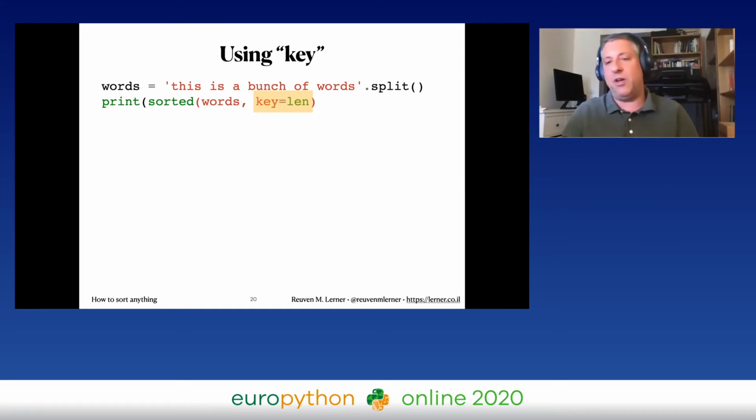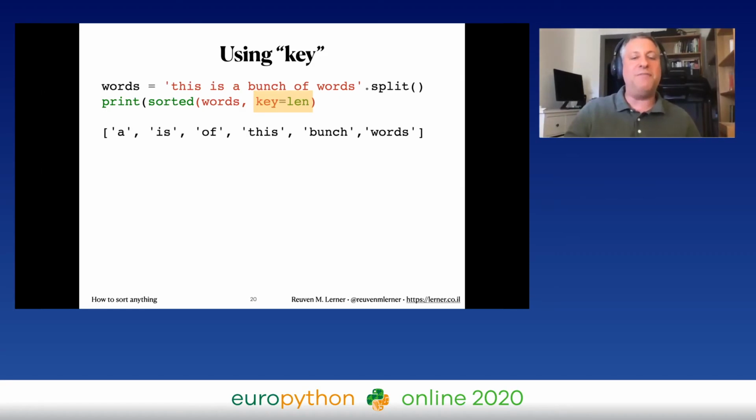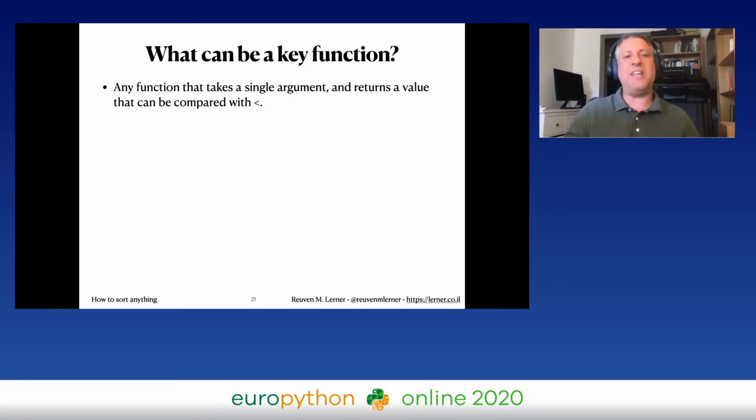Functions are objects just like all other objects, except they have this added bonus: you can run them. And sure enough, now we get our words in increasing order by size. So what else can be a key function? What can I set it to be?